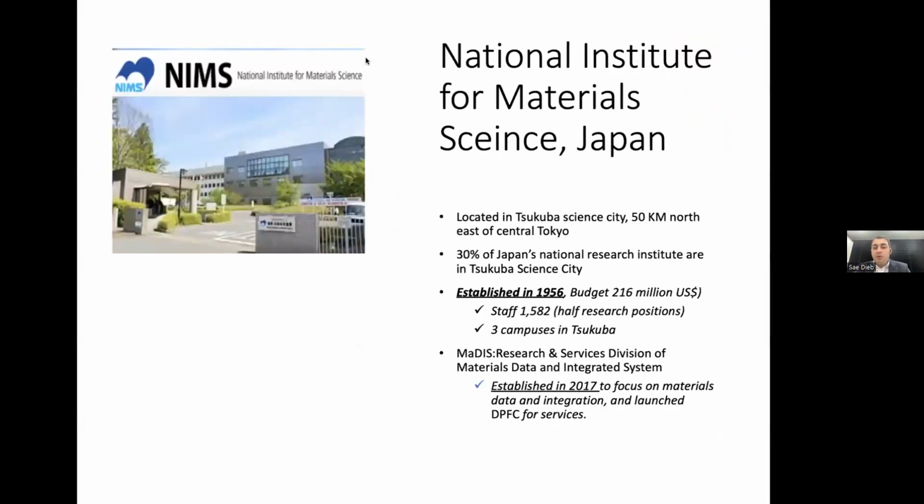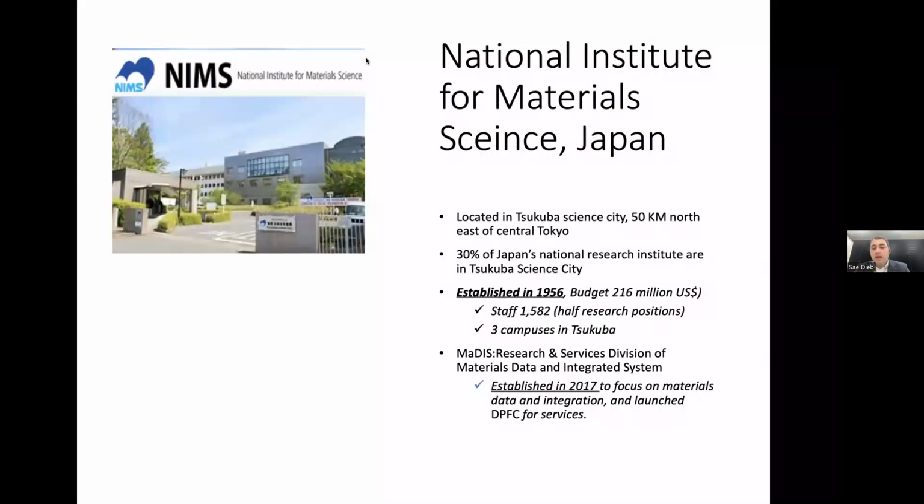I think some of you are already familiar with NIMS, but for those who are not, let me briefly introduce NIMS to you. NIMS is located in Tsukuba. Tsukuba is a science city because it has so many national research institutes in Japan and other institutes, and also has a university with a good reputation, Tsukuba University. It's 50 kilometers northeast of Tokyo. NIMS itself was established in 1956 with a budget over $200 million and about 1,500 staff, half of them researchers, and 3 campuses in Tsukuba.